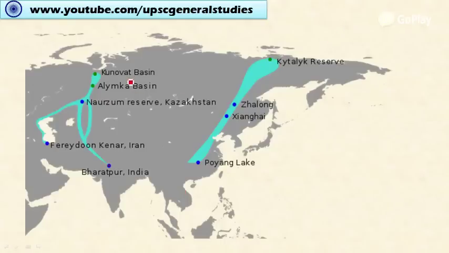They move from the Kunovat Basin all the way to Bharatpur in India, passing through various regions of the world and across the boundaries of countries. So it needs international cooperation, as it is transboundary movement. For this, the Convention on Migratory Species provides a legal framework for conserving these species.